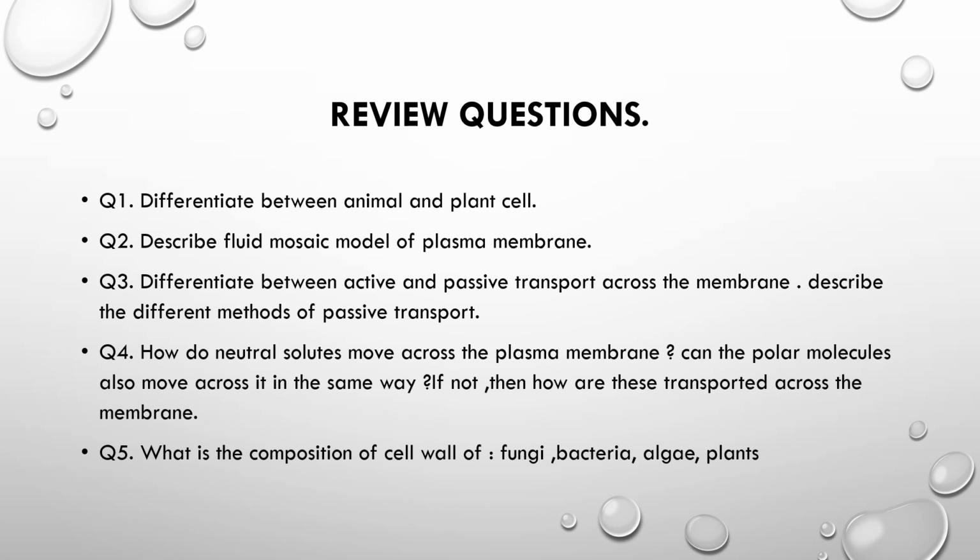These are some review questions, that is differentiate between animal and plant cell. Describe the fluid mosaic model of plasma membrane with the help of a diagram. Differentiate between active and passive transport across the membrane, and describe the different methods of passive transport, that means your simple diffusion and facilitated diffusion. How do the neutral solutes move across the plasma membrane? Can the polar molecules also move across it in the same way? If not, then how are these transported across the membrane?